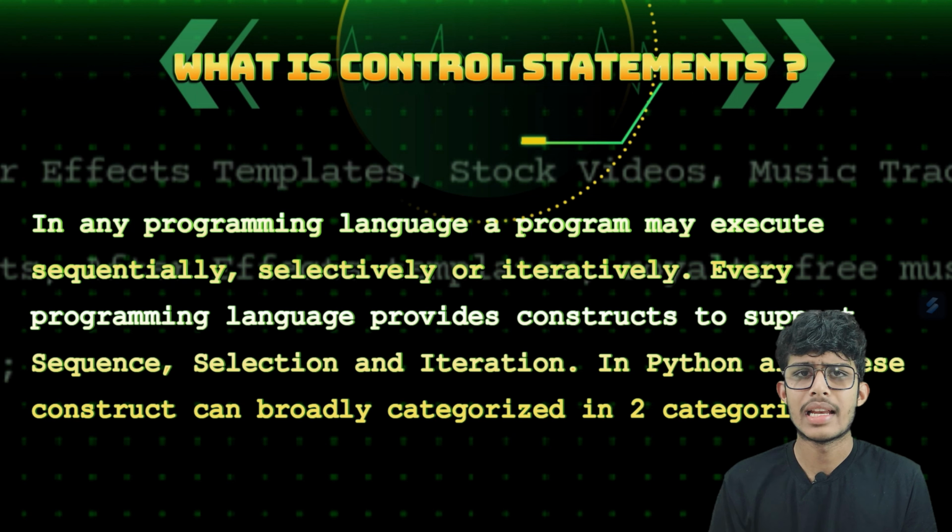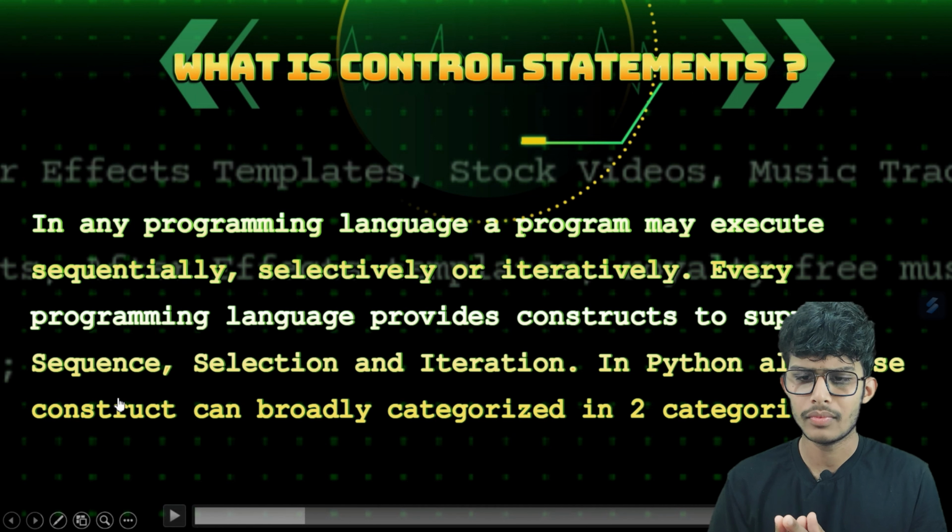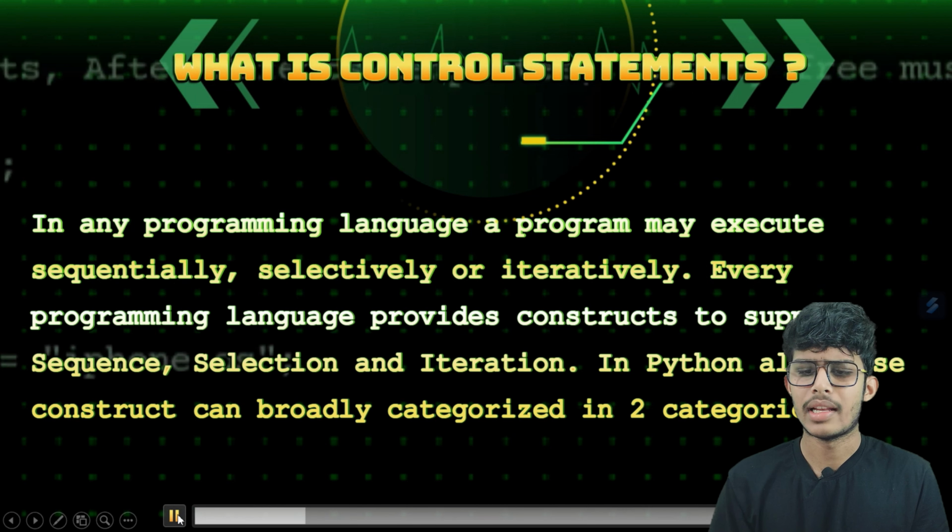And the second one is selectively. In some programs, there is a branching statement, which consists of some condition. Then the program will execute according to that condition. This is known as selective manner. And the third one is iteratively, which means the program will execute in a loop. We will see all these things later in this video.